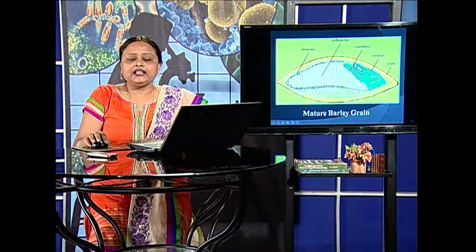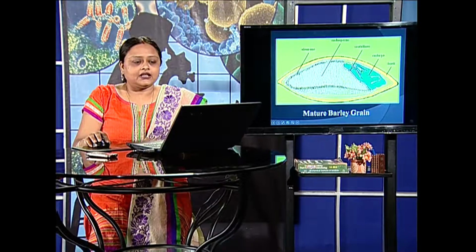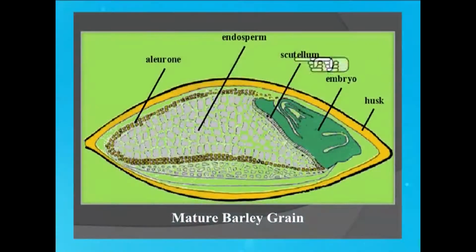Let us see in a barley grain which are the regions important for us. We have the aleurone region here as well as the scutellum region here. These two are the live membranes, and they are important because they generate and produce a host of enzymes and hormones which will degrade the endosperm containing starch and proteins, which are the food material for the barley grain.